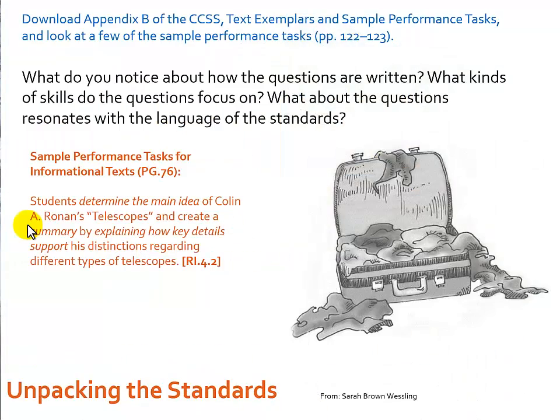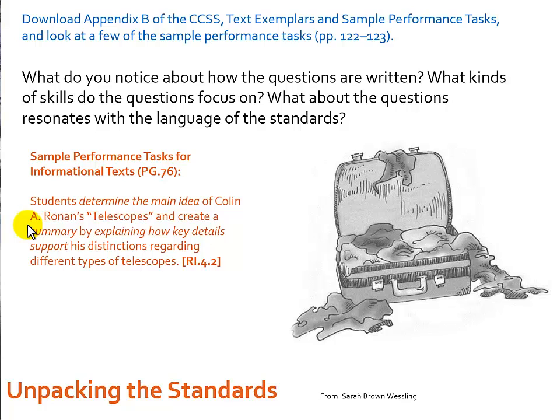For Activity 2, we're going to look at text exemplars and sample performance tasks. Download Appendix B of the Common Core Standards, which is the text exemplars and sample performance tasks. Choose at least one text and task exemplar for your grade of choice. Answer these questions as you work through the text and task. What do you notice about how the questions are written? What kind of skills do the questions focus on? What about the questions resonates with the language of the standards?